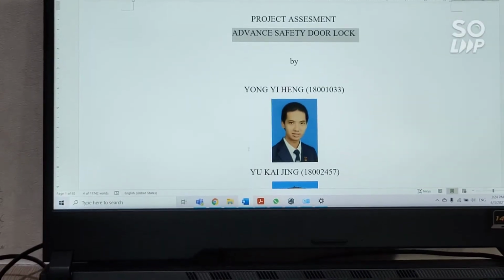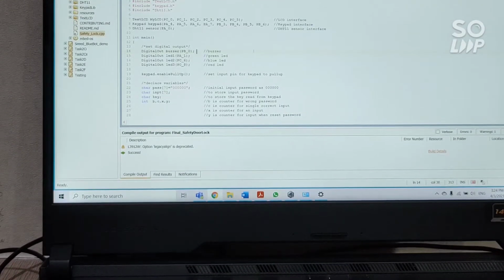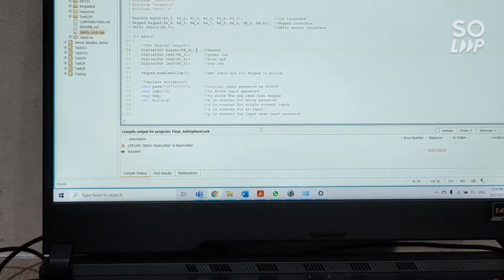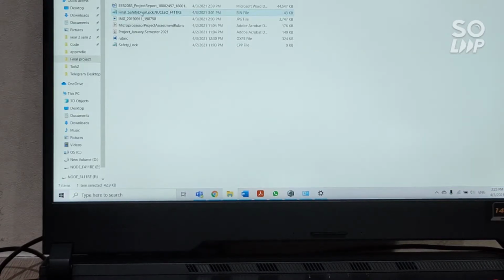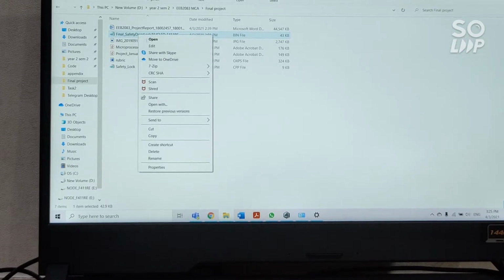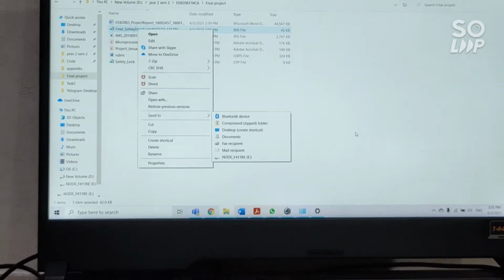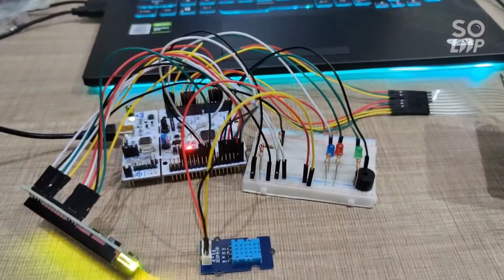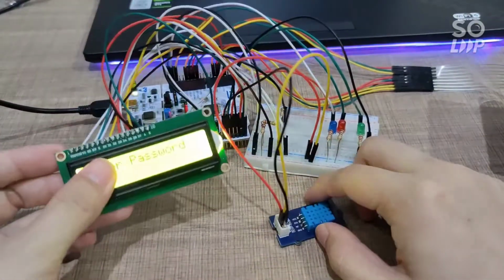So we built our code in the Mbed environment. After we build and compile it, the .bin file is in our folder. We just upload it to our NUCLEO board.